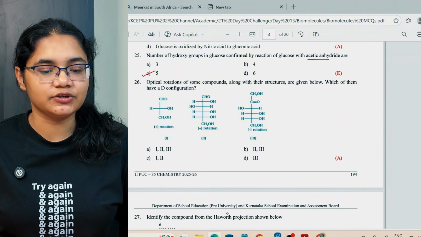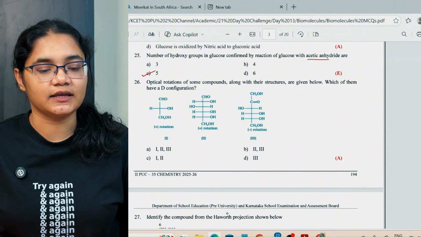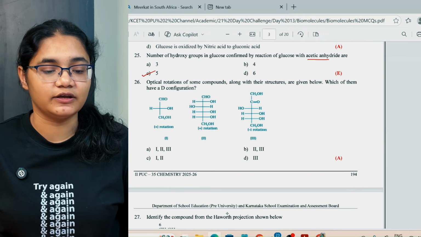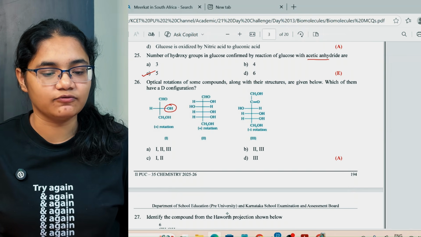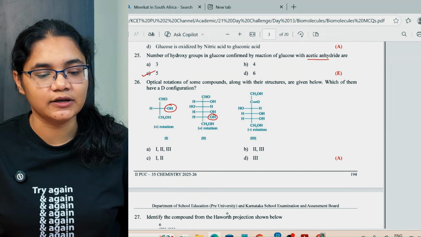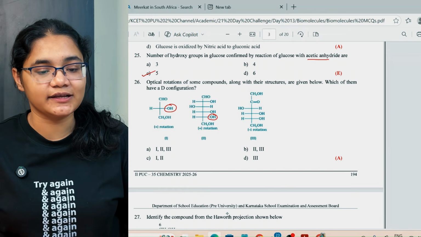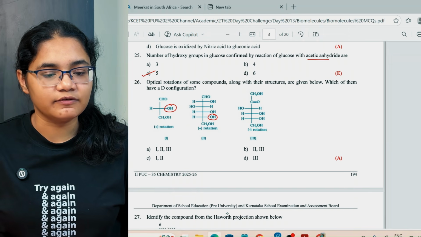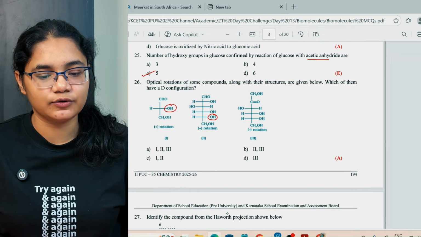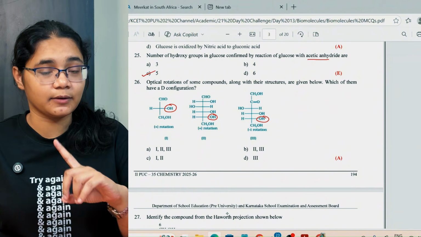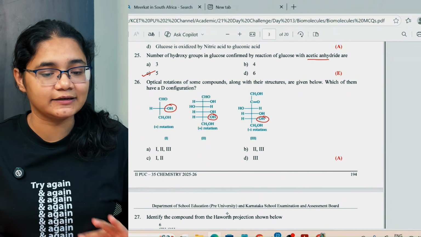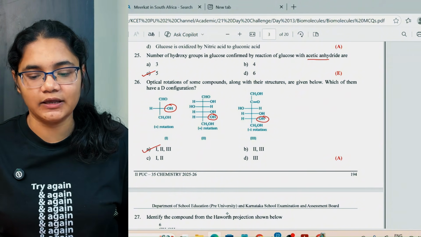Next, optical rotation of some compounds along with their structures are given below. Which of them has a D configuration? So here we have D configuration, here we have D configuration, and what else? Here D is also on the right hand side. This is talking about capital D, which means OH should be on the right hand side. So all of them are having it, so option number A here.